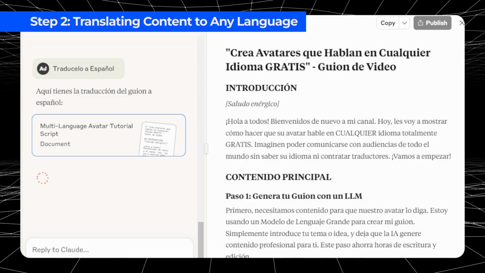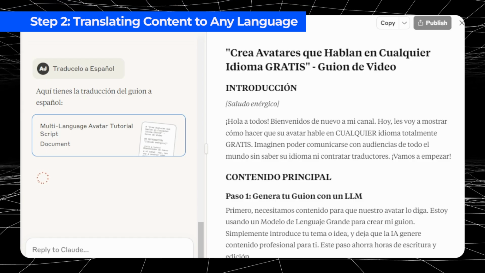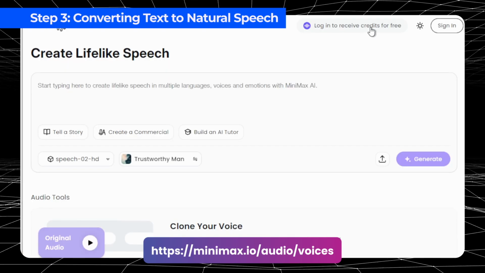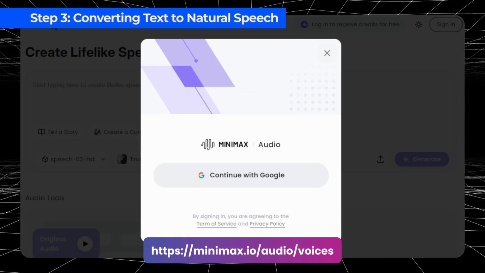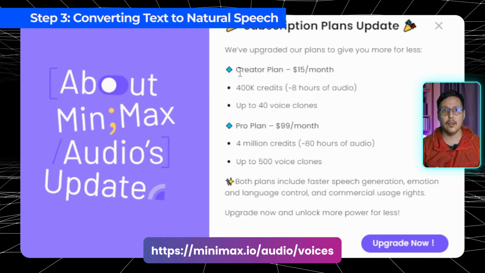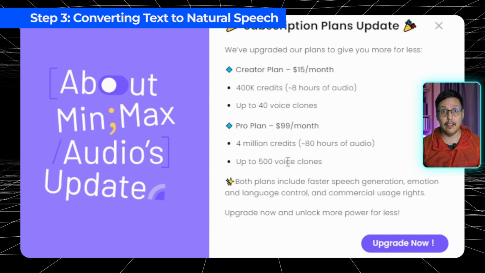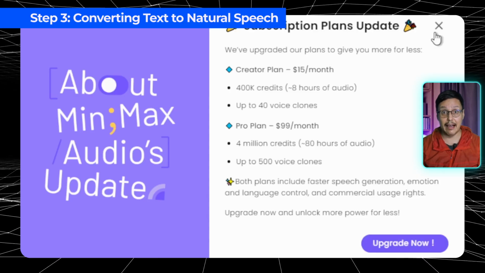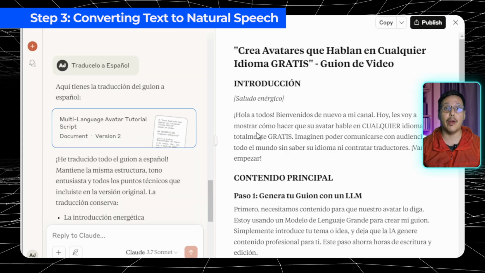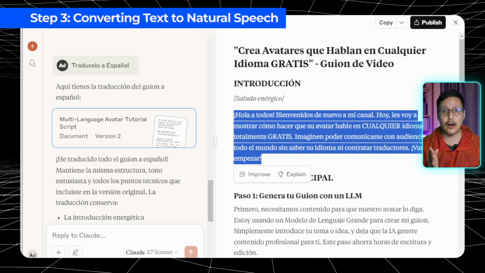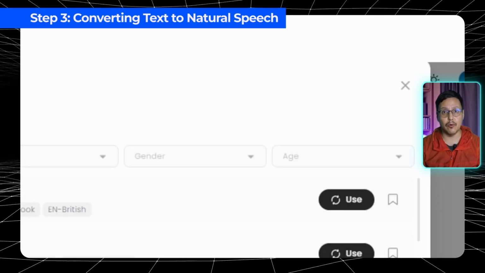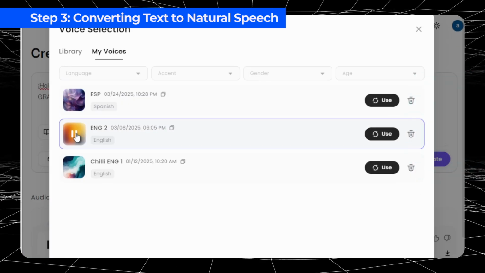Now, let's turn our text into natural sounding speech. I recommend using Hailuo, also called Minimax or F5TTS, which you can install through Pinocchio. Here's why Minimax is my go-to choice. It supports more than 20 languages with incredibly natural sounding voices. And the best part? You get 10,000 characters completely free every month when using their HD models. That's enough for several high-quality videos without spending a dime.